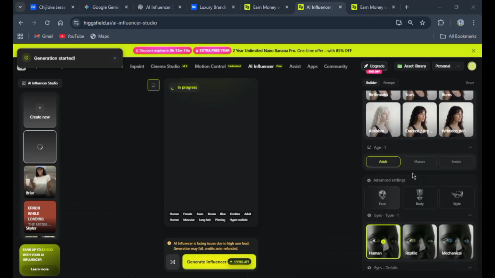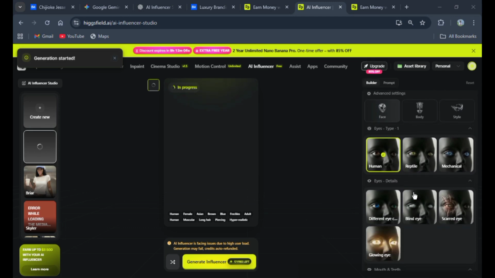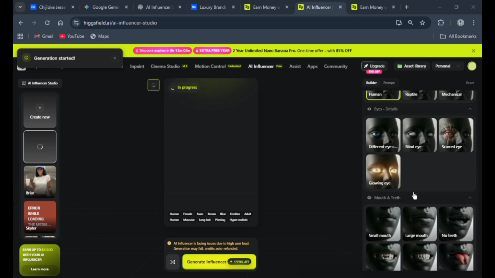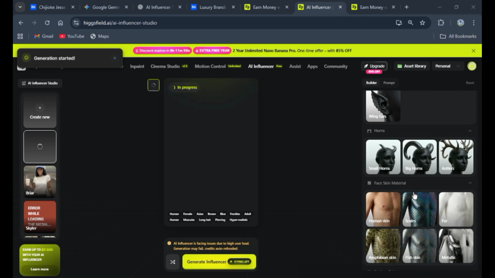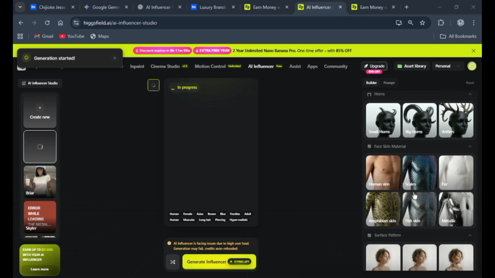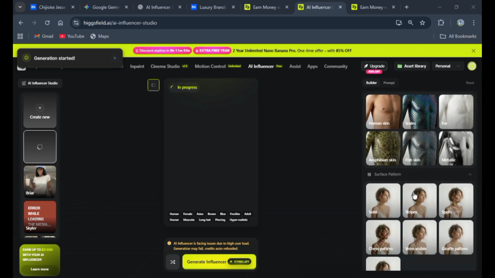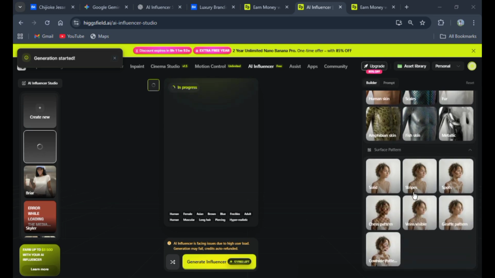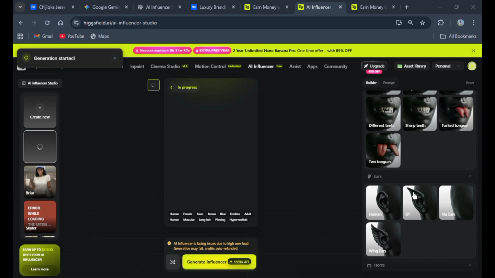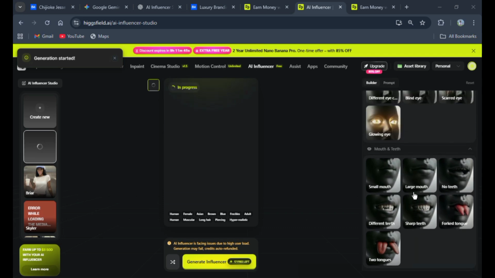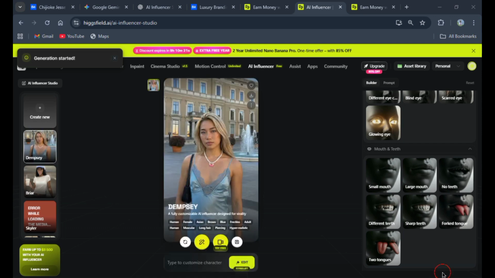While we wait for this to load, there are other things you can actually do. You don't just stop at eyes. You can do eye details, if you want them to glow, the mouth and teeth, the ears, the horns, if you want your image to have a horn, facial skin material, surface pattern. There's a lot you can do. You just need to pick the choice. If you want to create a half human, half animal, you're good to go. So let's just wait. I think now it's in progress. We just need to wait a few minutes and then it's done.